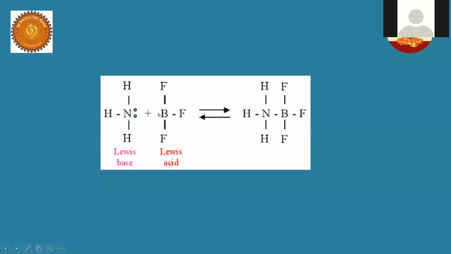Acceptor. Very good. So electron pair acceptor is what, as per the Lewis theory? Lewis acid, sir. Very good. It's a Lewis acid. Now, here there is an extra lone pair.